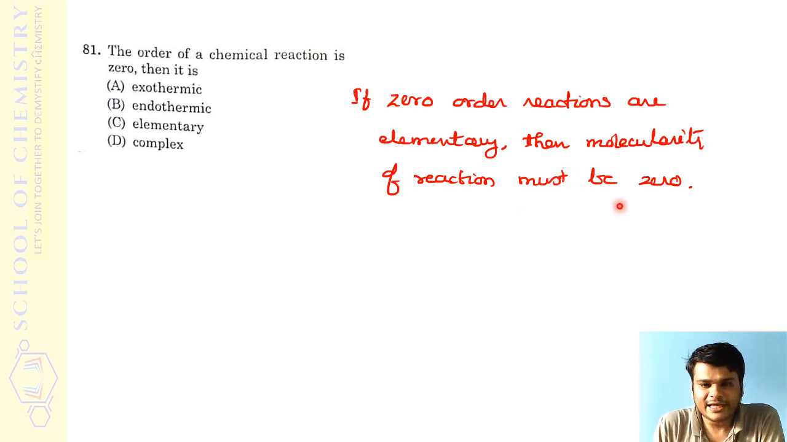So if molecularity cannot be 0, then it is not possible for an elementary reaction to be 0 order. So if it is a 0 order reaction, definitely some other steps must be involved, and because of that the mechanism should be a complex one. Therefore option D is the correct answer for this, right?